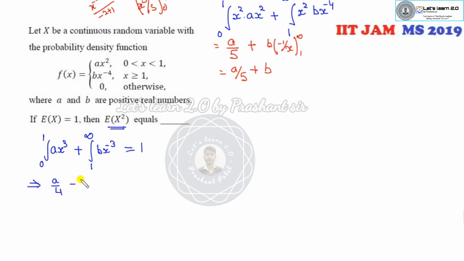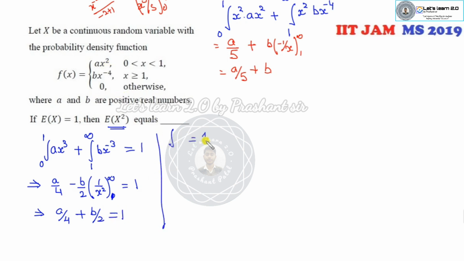Fine. This is given as 1. So what is that? It's a over 4. This is my minus 2, b over minus 2, x squared, 1 to infinity. So what is that? It's a over 4 plus b over 2 is my 1.